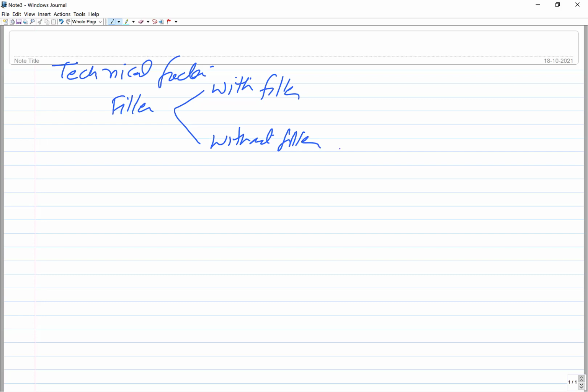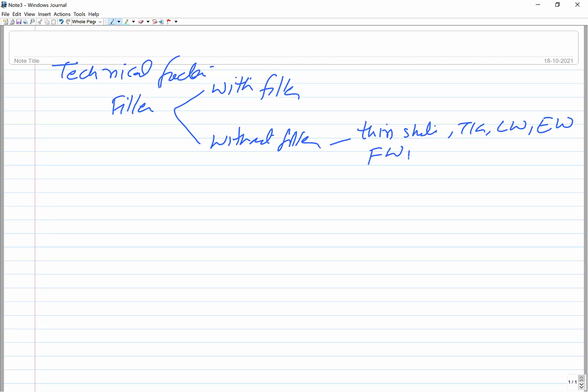Obviously there are a number of processes where we don't use filler from outside, like joining of thin sheets. Thin sheets are joined using the TIG process, tungsten inert gas welding, or laser welding or electron beam welding, or likewise friction welding. Normally we don't use anything from outside.